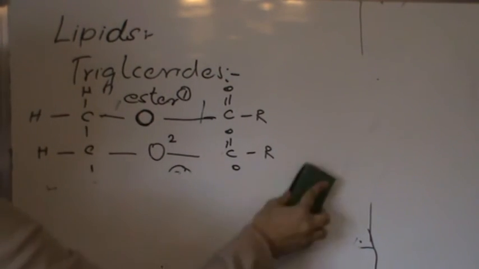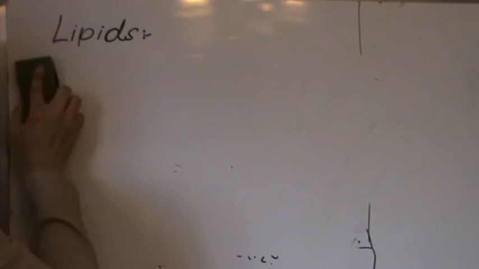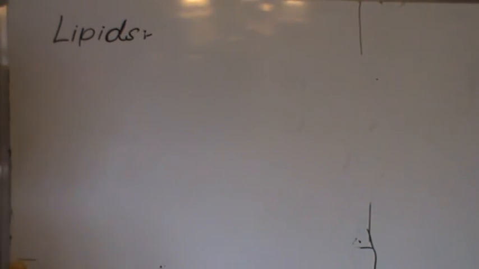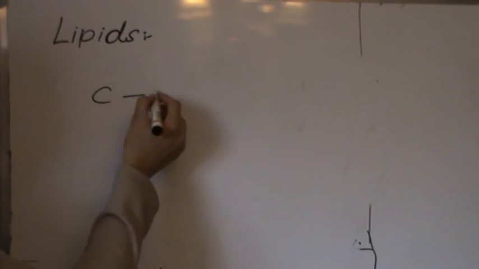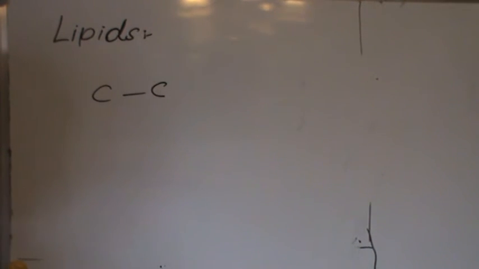So let's discuss the functions of triglycerides. Because triglycerides are energy storage molecules, when the carbon chemical bonds break, they release a lot of chemical energy. Because of this, lipids contain about twice as much energy per gram as carbohydrates.